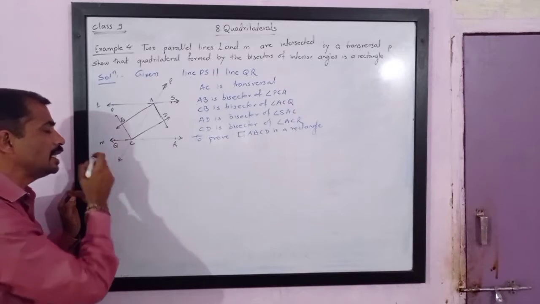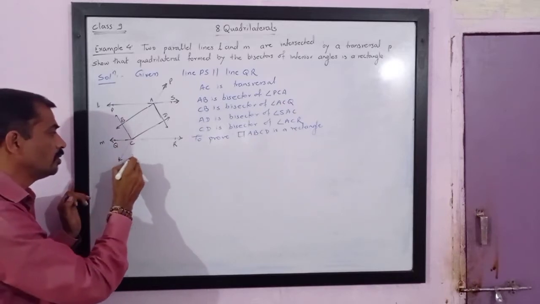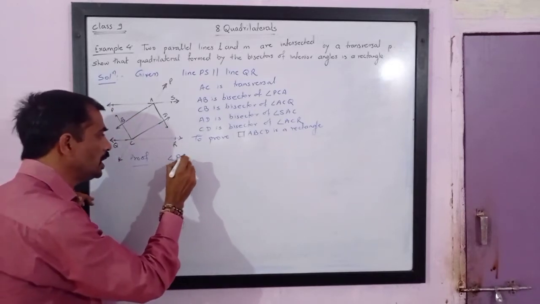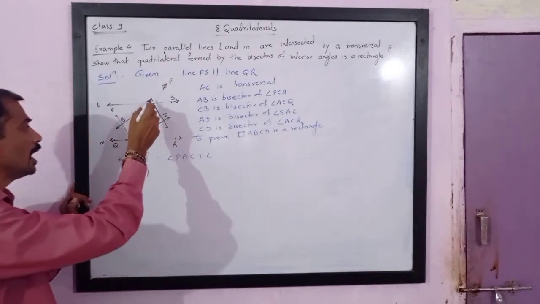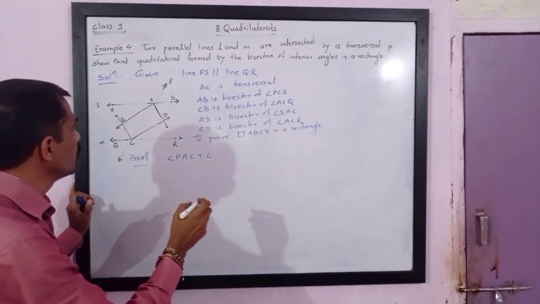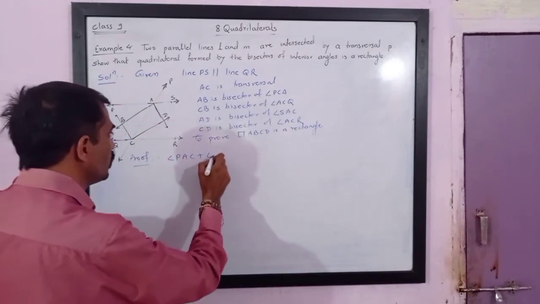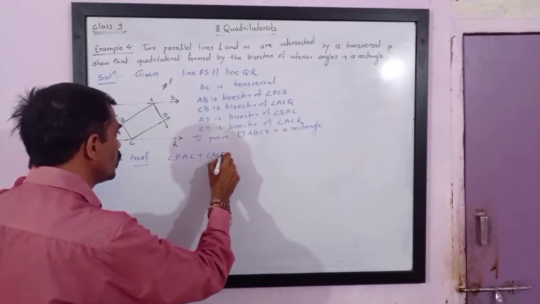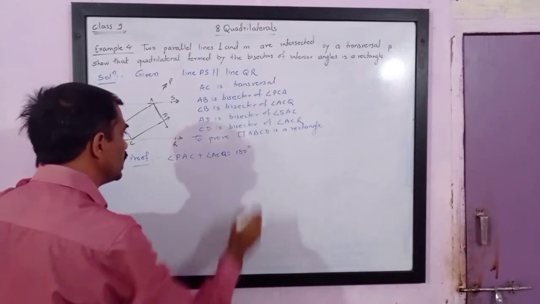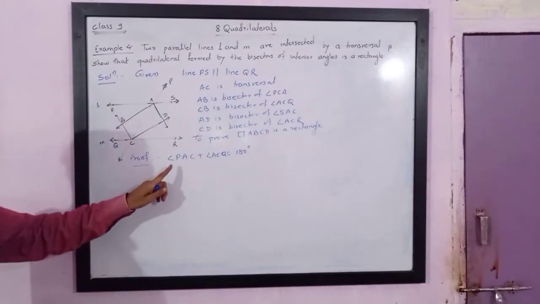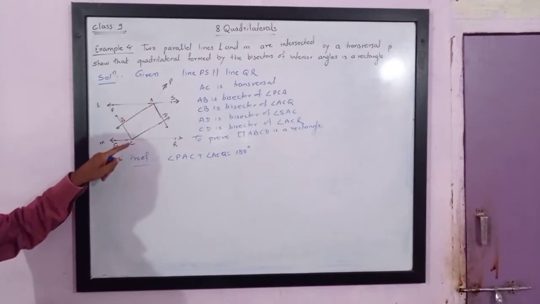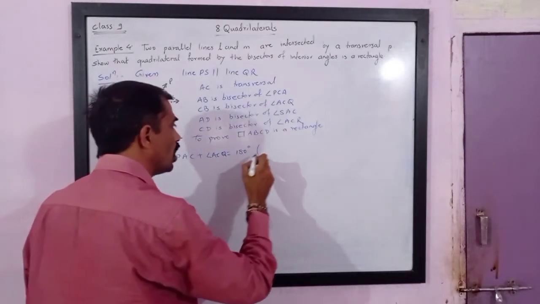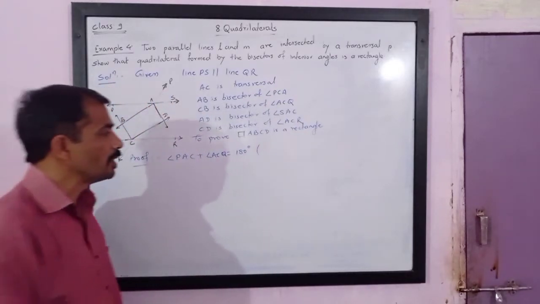So, in the proof or solution, angle PAC plus angle ACQ is equal to 180 degrees. Please note, PAC plus ACQ is equal to 180 degrees. The reason is the sum of interior angles on the same side of the transversal is supplementary.